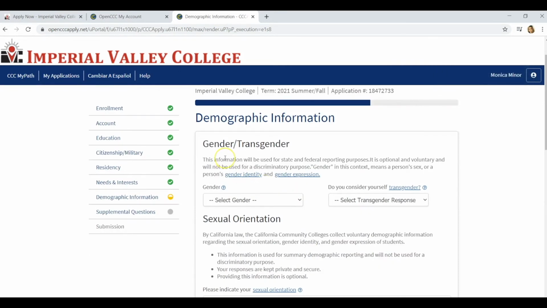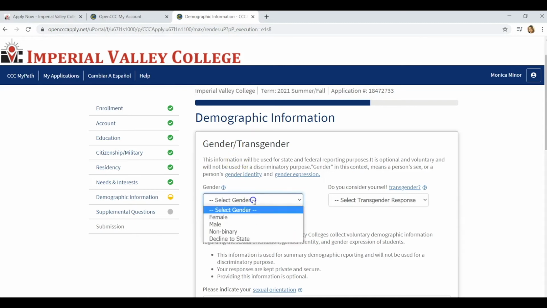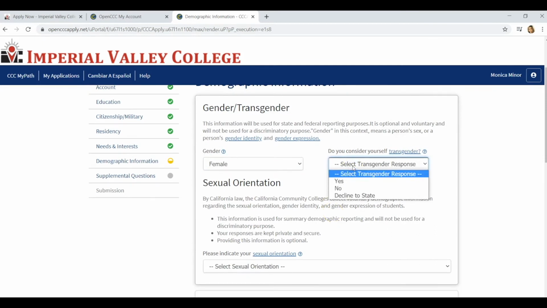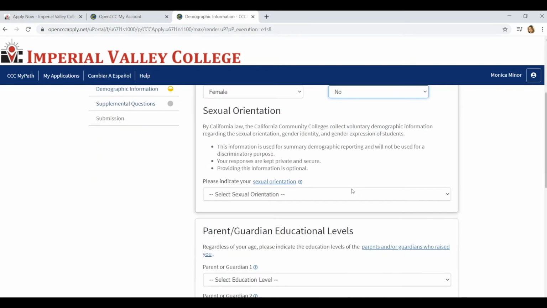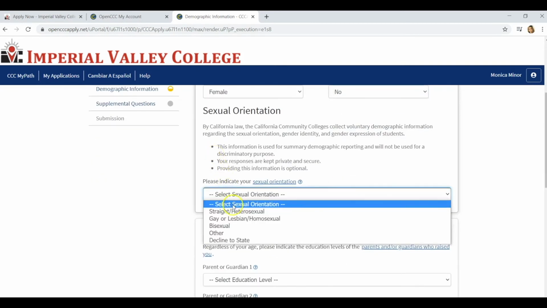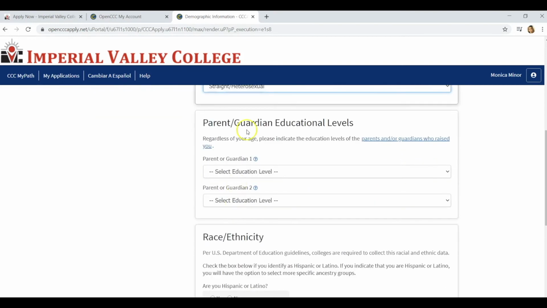The next section is demographic information, gender and transgender. This information here. So you're going to put which one applies to you. Do you consider yourself transgender? Yes, no, decline to state. And your sexual orientation is the next section. Now it's asking for your parent, guardian, educational levels.